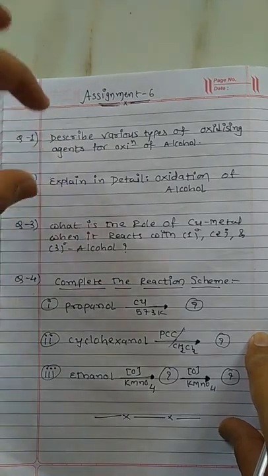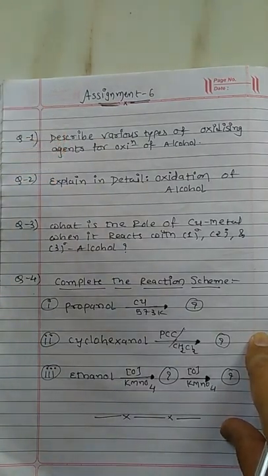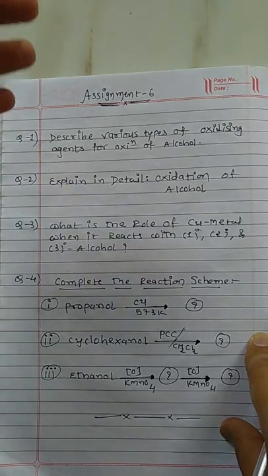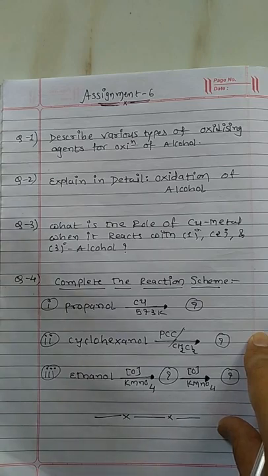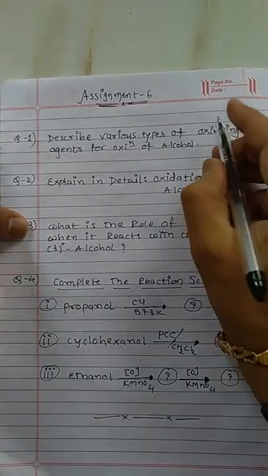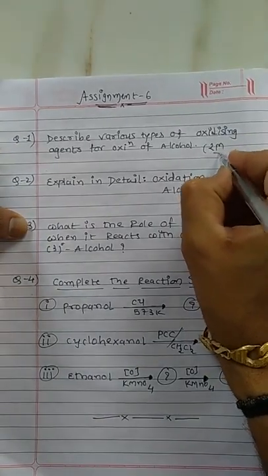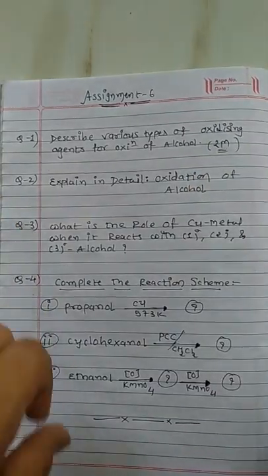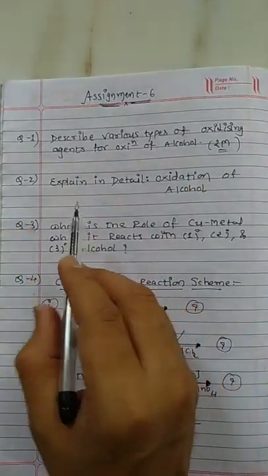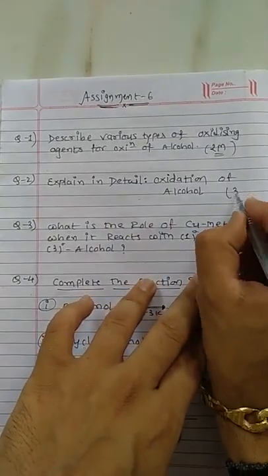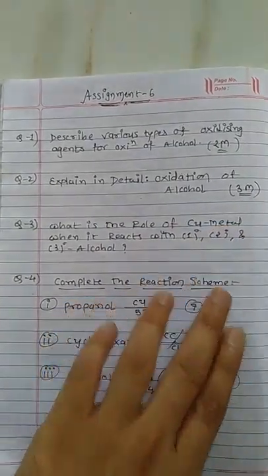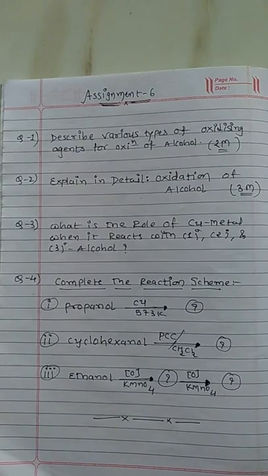In this question, generally you have to write very briefly the types of oxidizing agents, the advantage of each oxidizing agent, and the drawback of each oxidizing agent, and it should be asked in 2 marks. The next one is about oxidation of alcohol. It is a fully descriptive question, so it should mostly be asked in 3 marks.